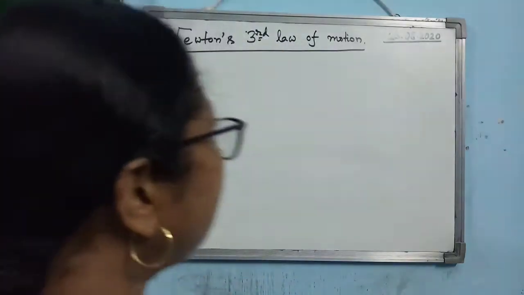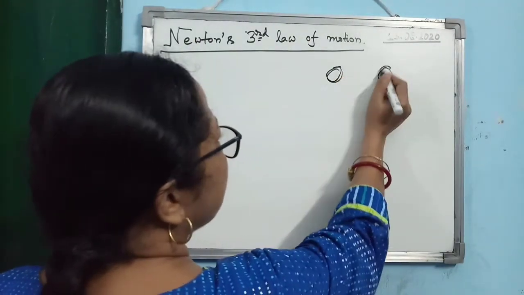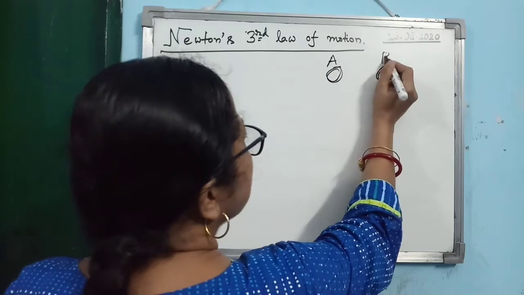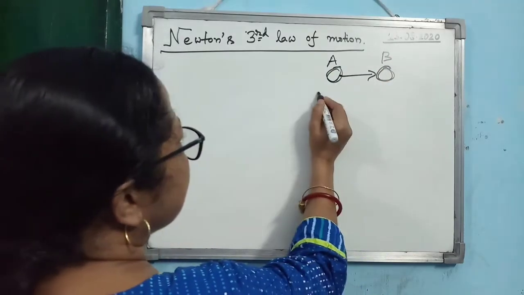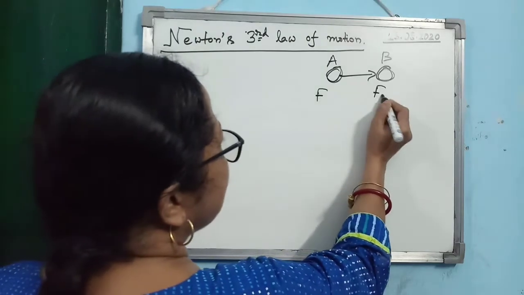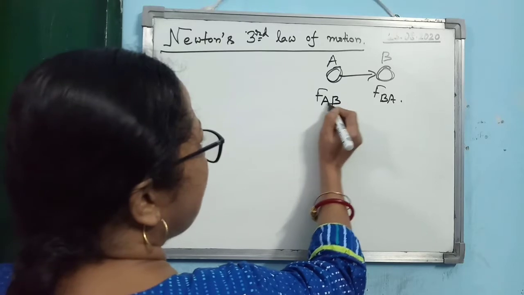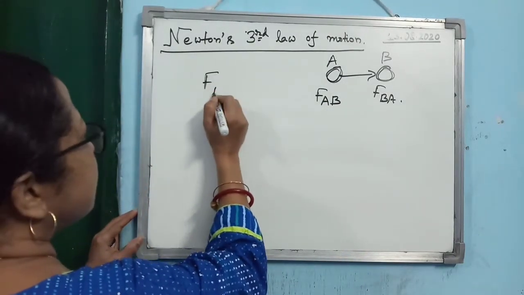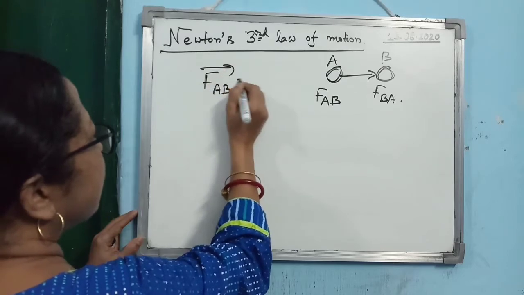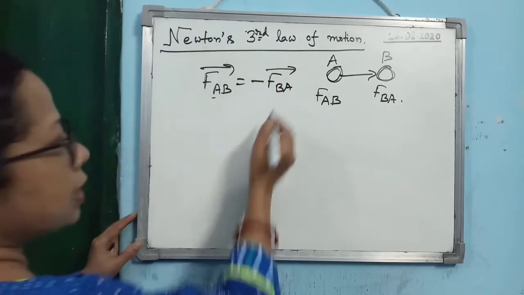Alright, so if you just consider two bodies, A and B, A is applying a force on B, so you can write it like this: force on B exerted by A, and then force on A exerted by B. So if you consider Newton's third law of motion, then you can write that FAB is equal to minus FBA.